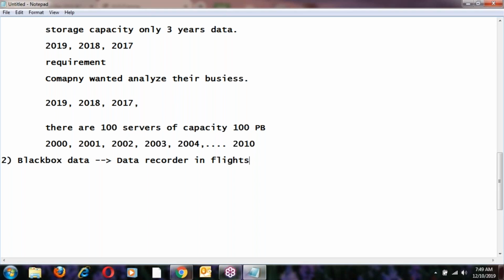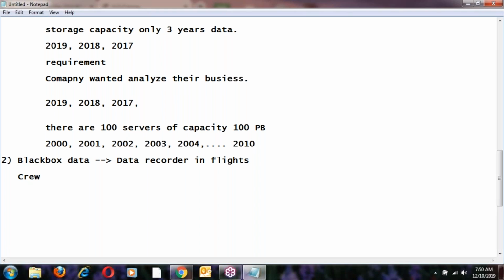The black box records everything, like the conversation between flight crew members. Crew means flight staff members. In every aeroplane there are three pilots.